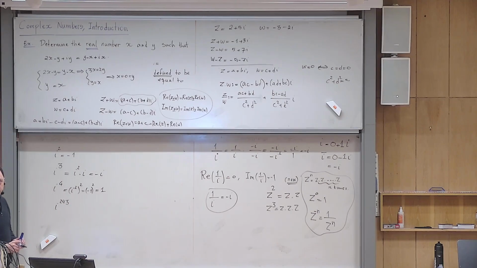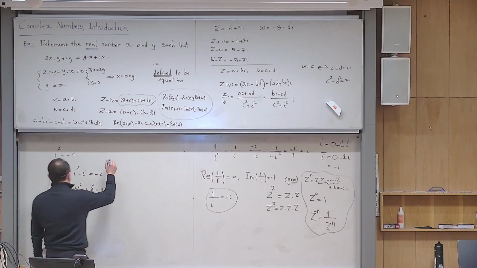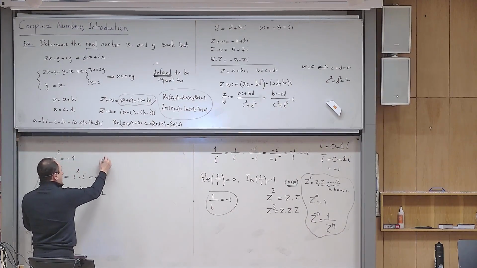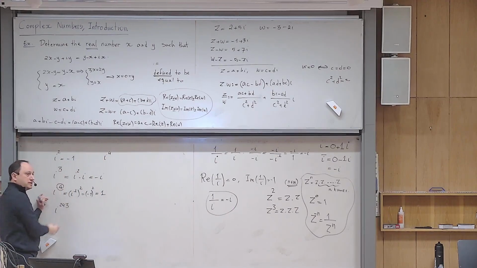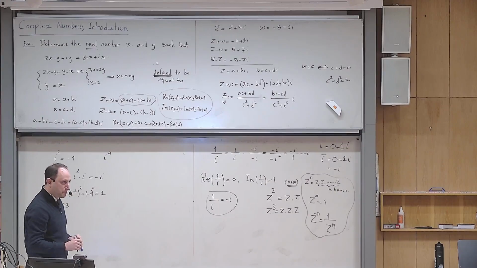So for example, what is i to the power of 243? What should I do with this? Yes, you can see a pattern. If the power is even, the answer is minus 1. No, that pattern is the naive pattern in the beginning, and that's not correct. Because 2 is even, the answer is minus 1, you are right. But i to the 4th, again 4 is even, but the answer is positive 1.